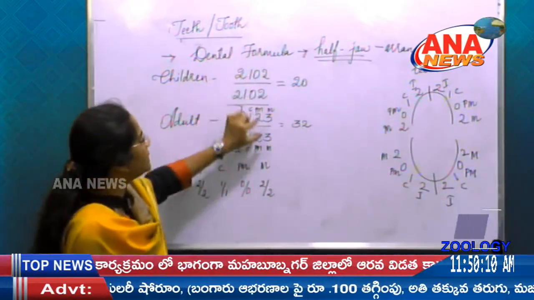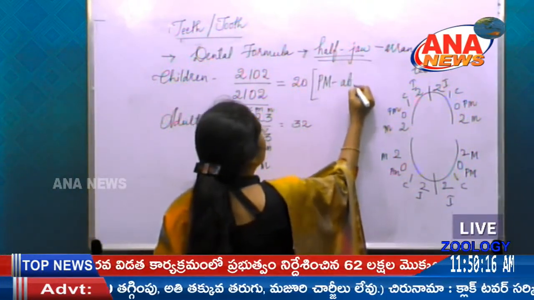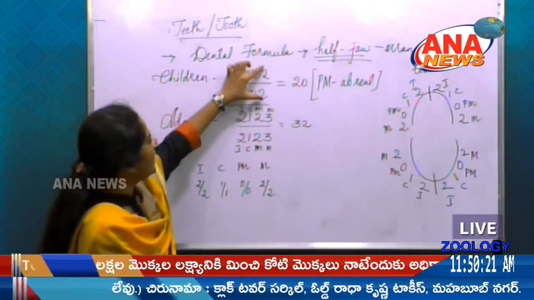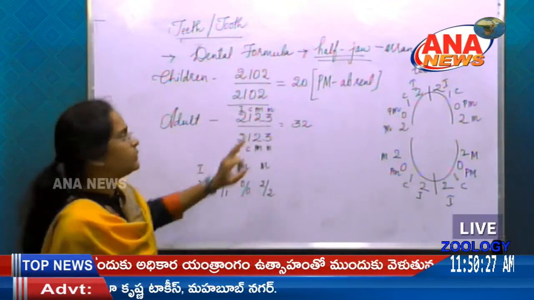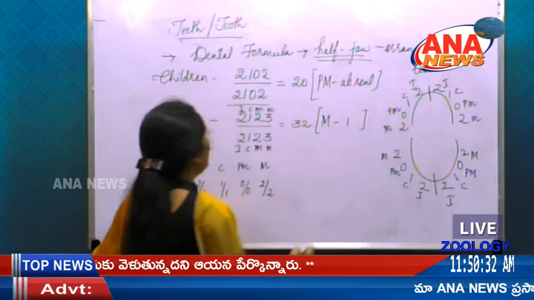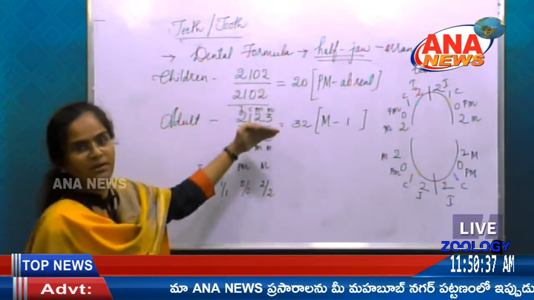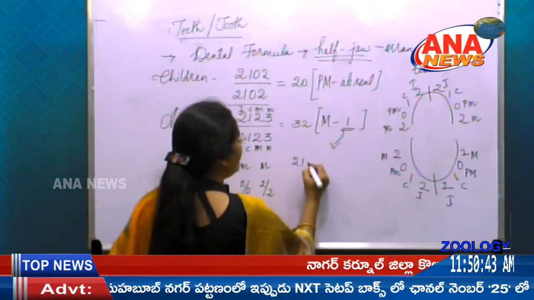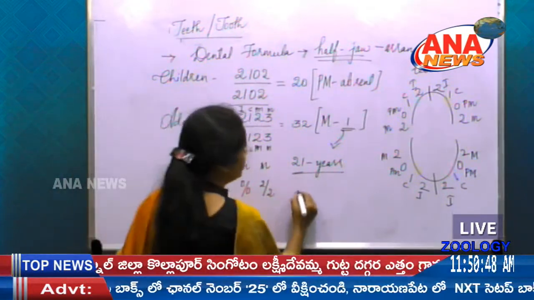But what about the premolars here? So they are totally absent. So premolars are absent in children. Next, talking about molars. In children there are only 2, whereas in adult it is 3. So there is missing of 1 molar in children here. So whatever the change which is taking place here, so the 1 teeth, this appears at the age of 21 years and we can call that as